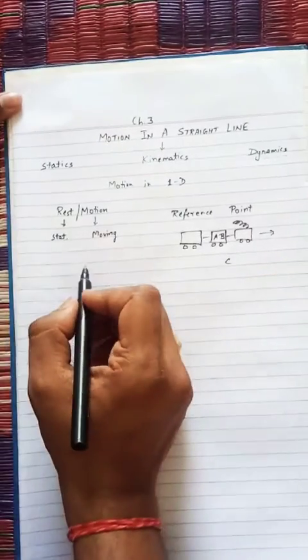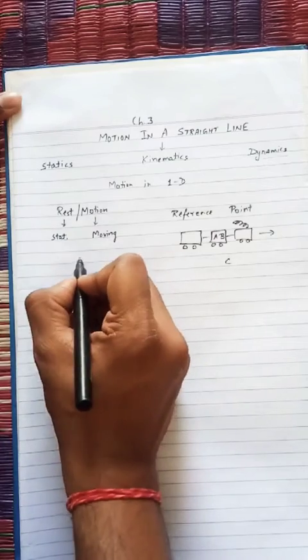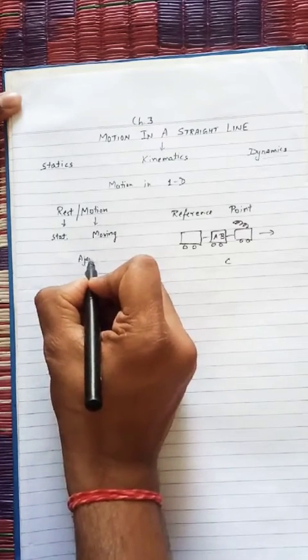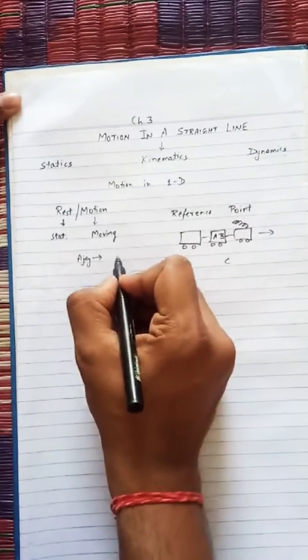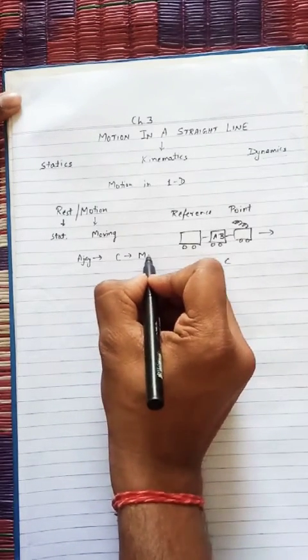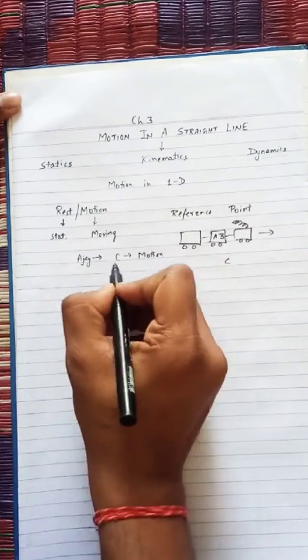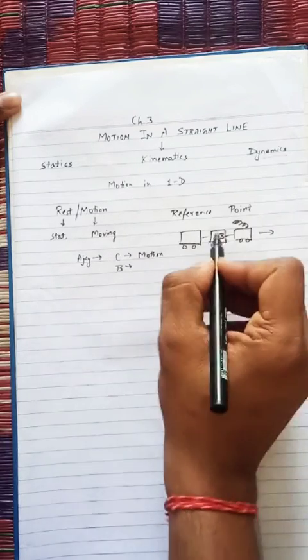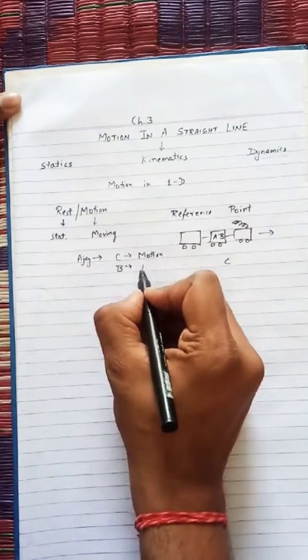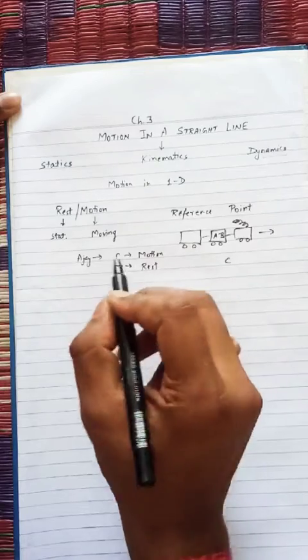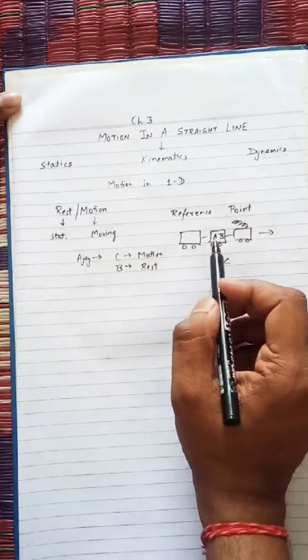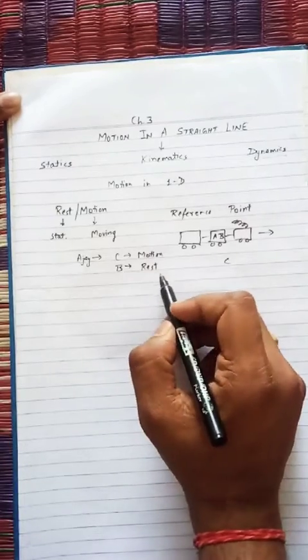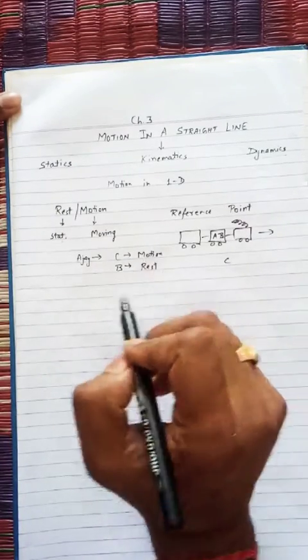So, according to Ajay, Chetan is in motion and Bharat is at rest. When Ajay sees Bharat, he is just in front of him, and he says that B is at rest and C is in motion.